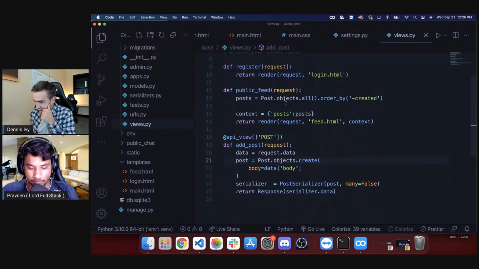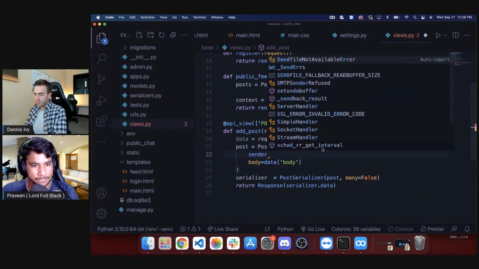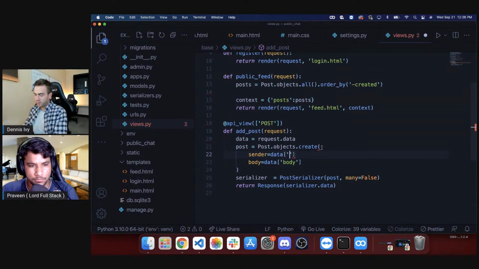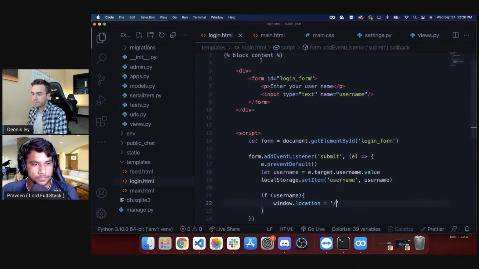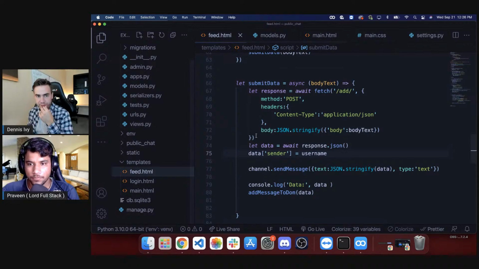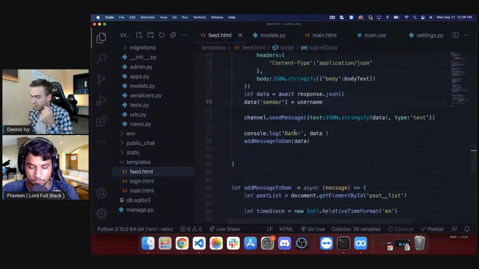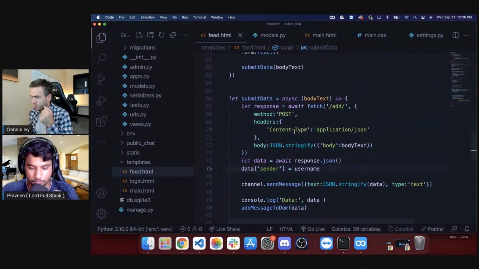So now in add data, we have the username or sender. Sender is going to be equal to data.user or sender. And then for this, we're going to have to modify. So we can close the login page. We'll go to, let's see, main, no, we're going to feed.html. So go to feed.html. And in here, when we're submitting this, we need to send that sender also.